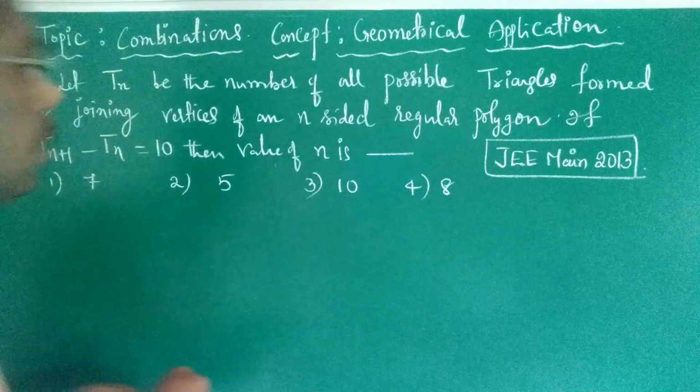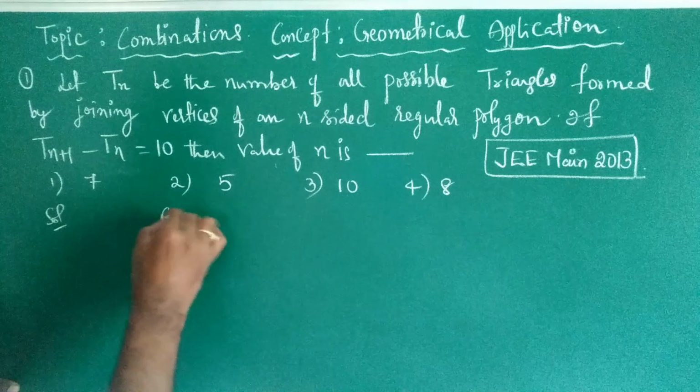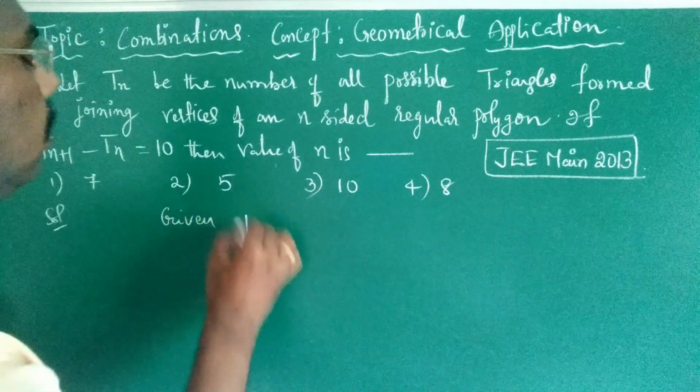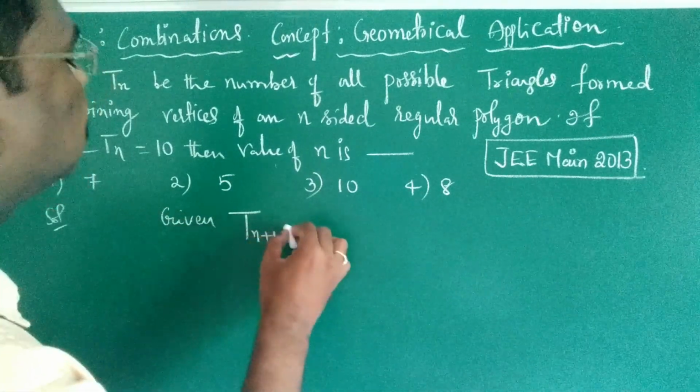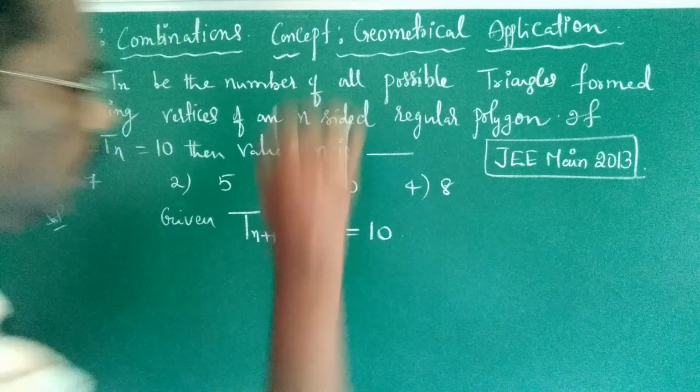Now here according to the given condition, Tn plus 1 minus Tn is equal to 10.